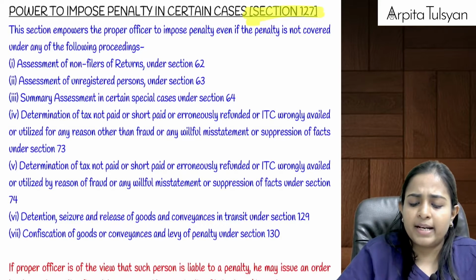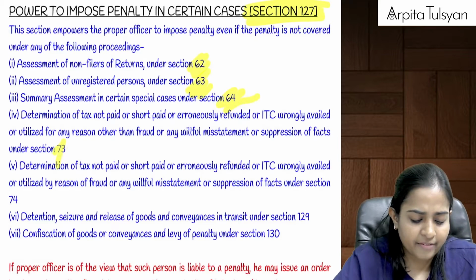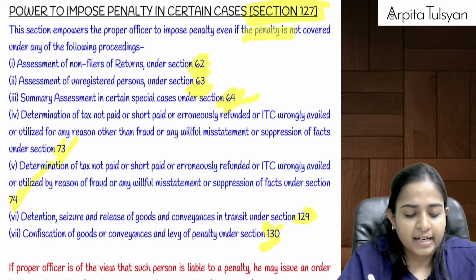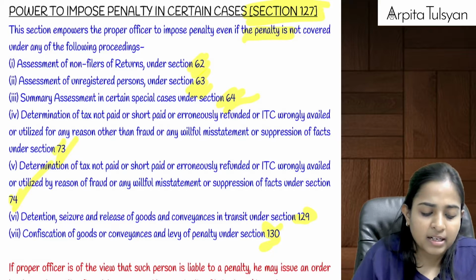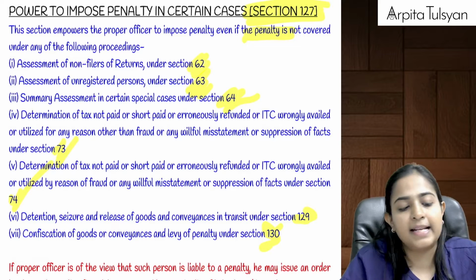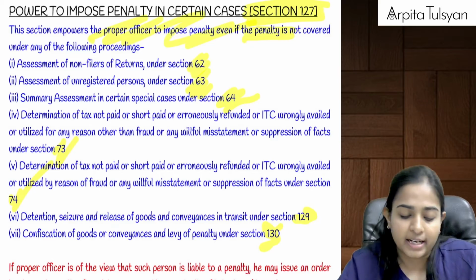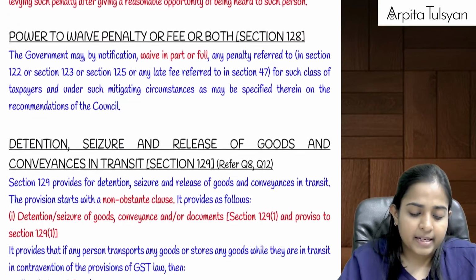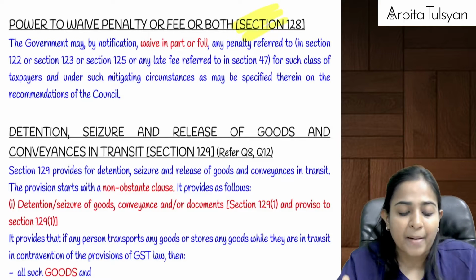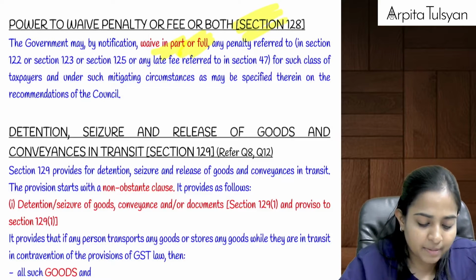Okay, section 127 says that if there is any of these sections, section 62, 63, 64, 73, 74, 129, 130, for this, if the penalty is not covered under those respective sections, penalty we are talking, then the proper officer has the right to impose the penalty even if it is not covered in those respective sections. Yes, but only after giving a reasonable opportunity of being heard. And section 128 gives the powers to the government to waive off partly or waive off in full any amount of penalty that has been levied.